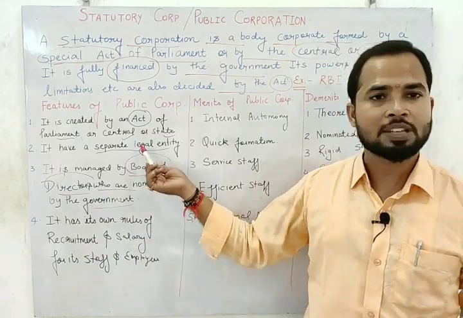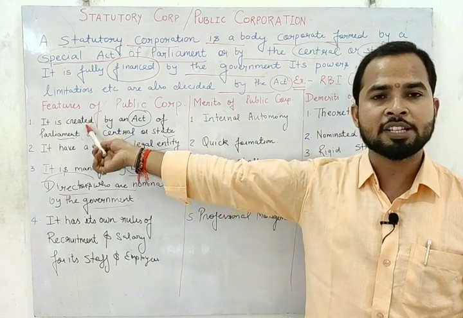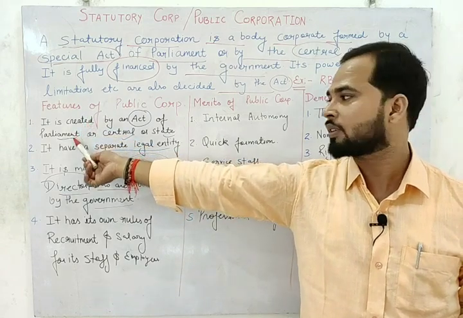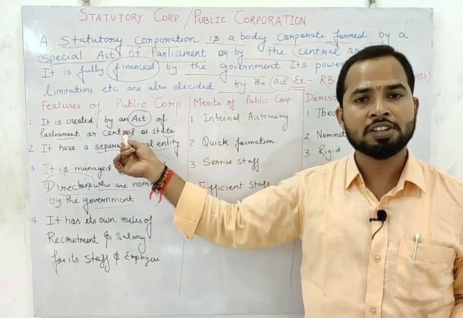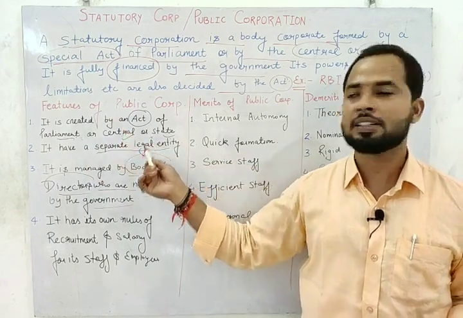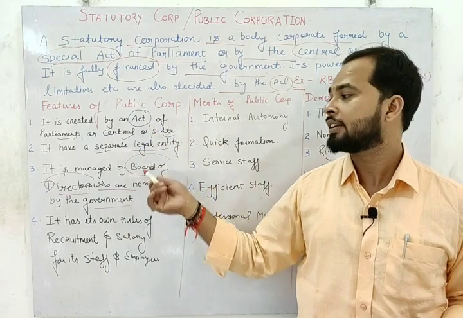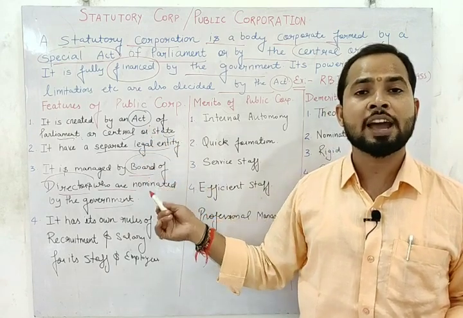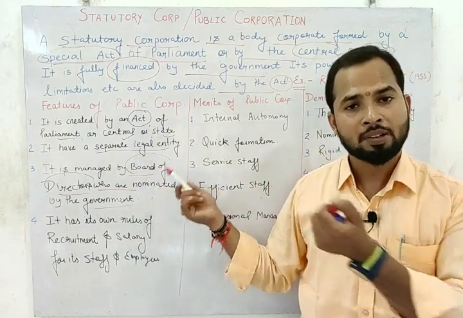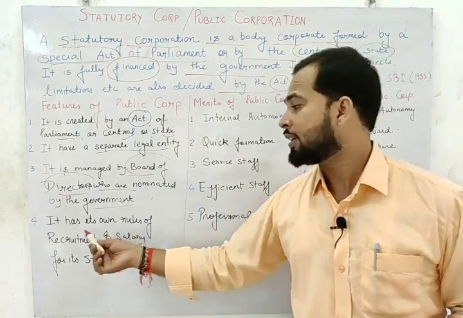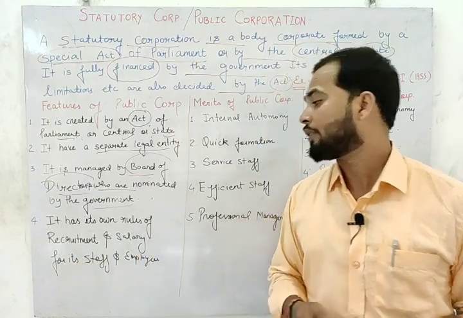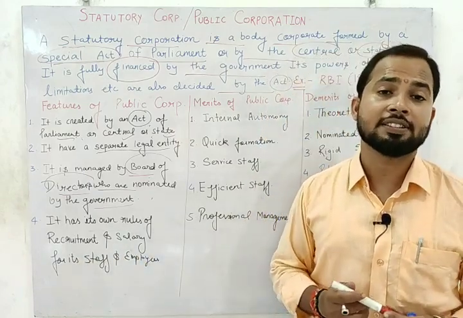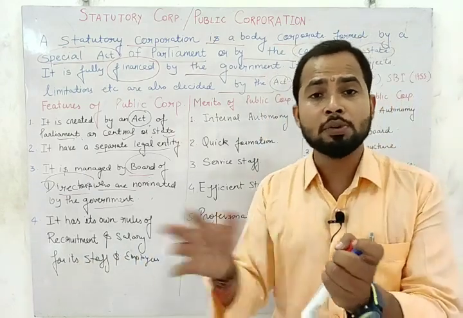So it has a separate legal entity. It is started by a special act, and that act is created by parliament or central or state. It has a separate legal entity because it is registered under a special act. It is controlled by a board of directors and the board of directors are nominated by the government. Next one, it has its own rules of recruitment and salary. Means उसके particular rules and regulations होते हैं.